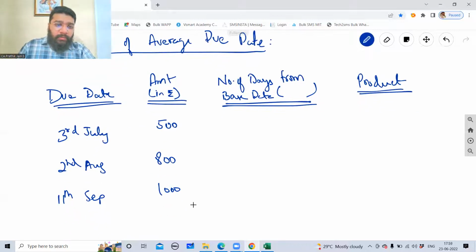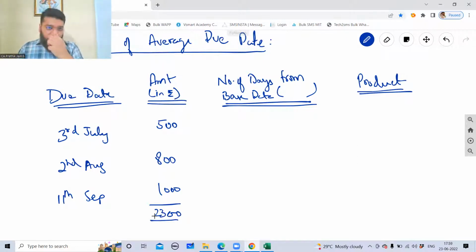If you see the total is 2300. Now, we need to calculate the number of days from the base date. Now, how do we select a base date? In the due date column, guys, you can pick and choose any date as a base date.